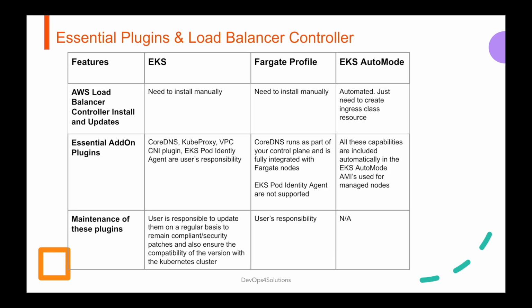Now we'll talk about the plugins and the load balancer controller. With EKS and Fargate profiles, you need to manually install the AWS load balancer controller and manage the essential plugins to ensure the cluster functions properly. In EKS Auto Mode, these are handled automatically. So AWS auto deploys essential plugins during cluster setup. Load balancer controllers are also fully integrated. You just need to define an ingress resource and AWS takes care of the rest. So it will automatically create the load balancer controller.